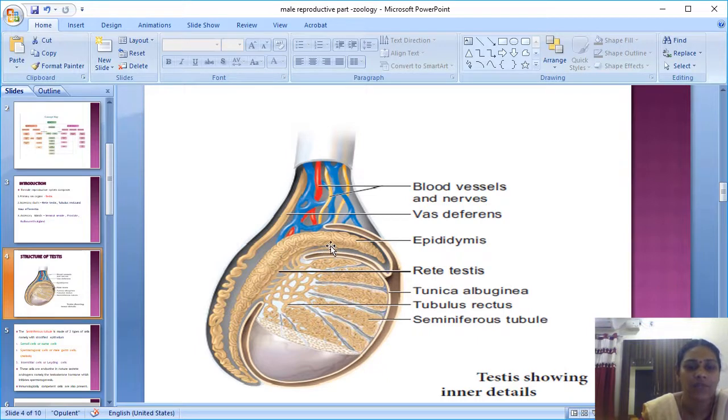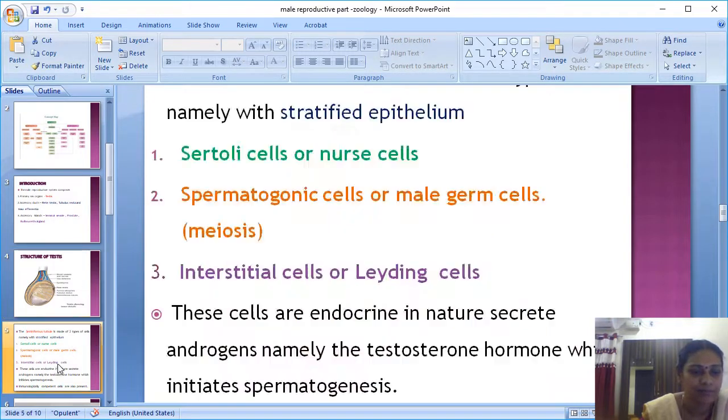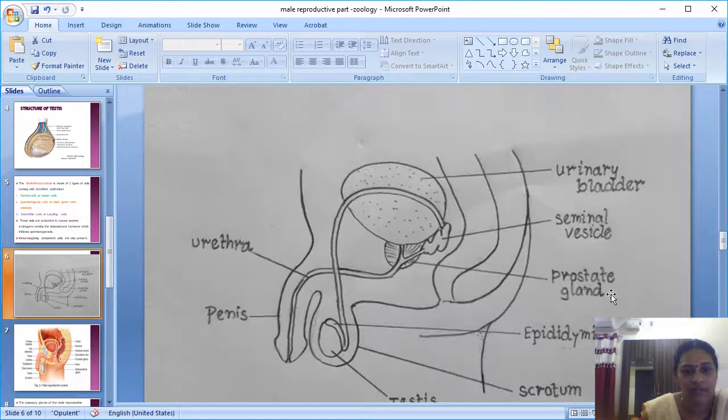Next, from the epididymis it goes to the vas deferens. From the vas deferens it goes to the seminal vesicle. From there it forms the duct and reaches the urethra. From the urethra it comes out.